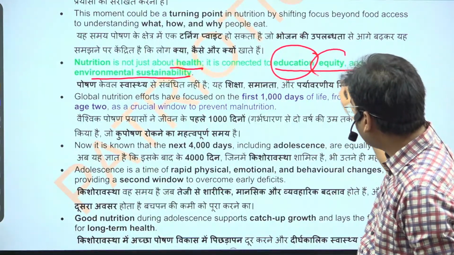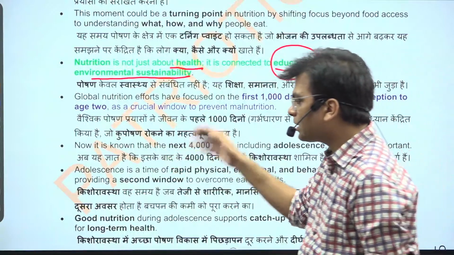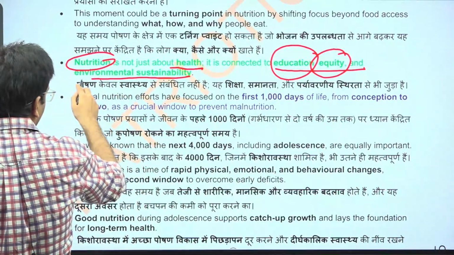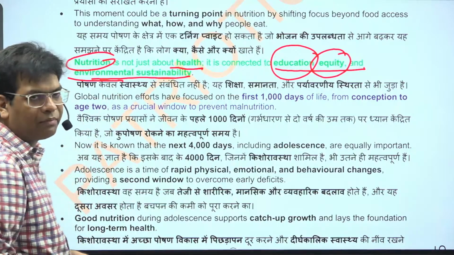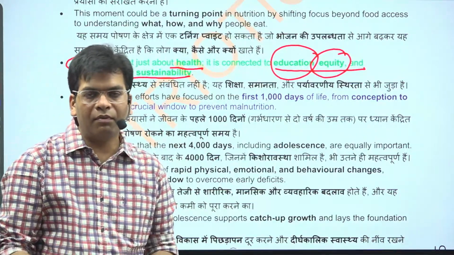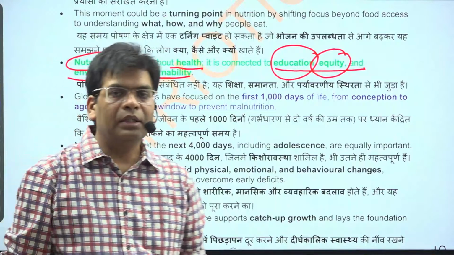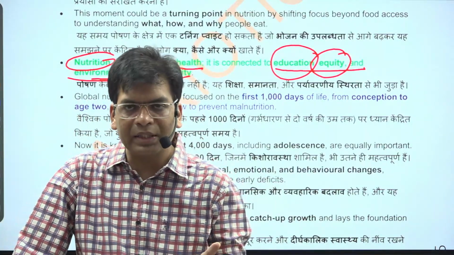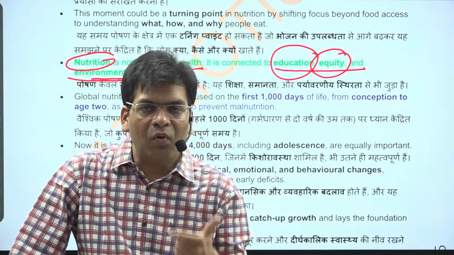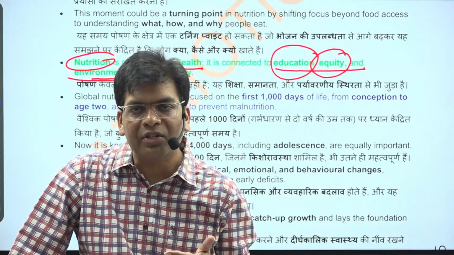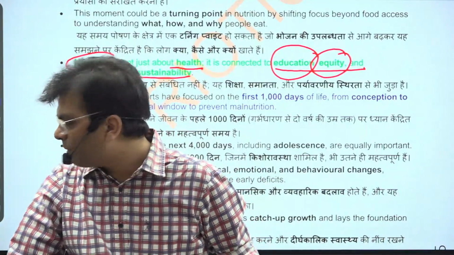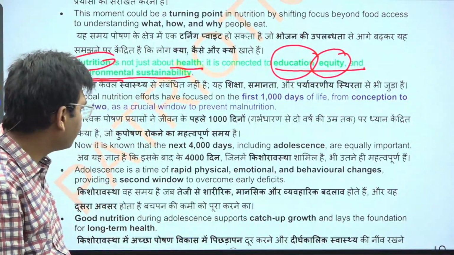Equity, because different groups have different progress levels, and this is also based on the nutrition we are providing. And environmental sustainability, because we should know what type of crops are more beneficial for the environment. For example, cereals and coarse cereals are more beneficial for health as well as for the environment. So please remember all these things, they are important.